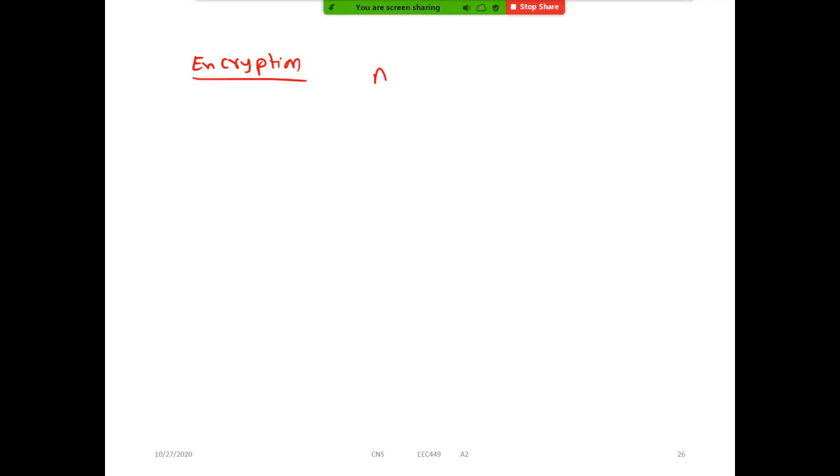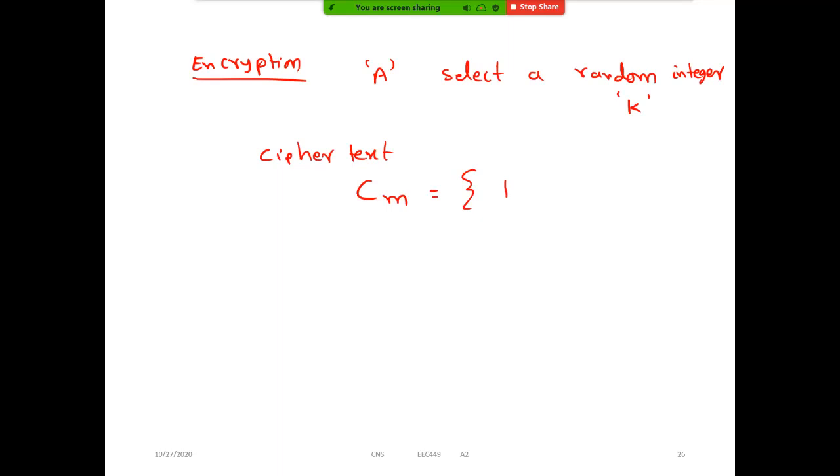Now see the actual encryption. User A selects a random integer k, and he will encrypt in a pair actually. So the ciphertext will be CM, which consists of a pair: k into G, comma, the message point plus k into PB.